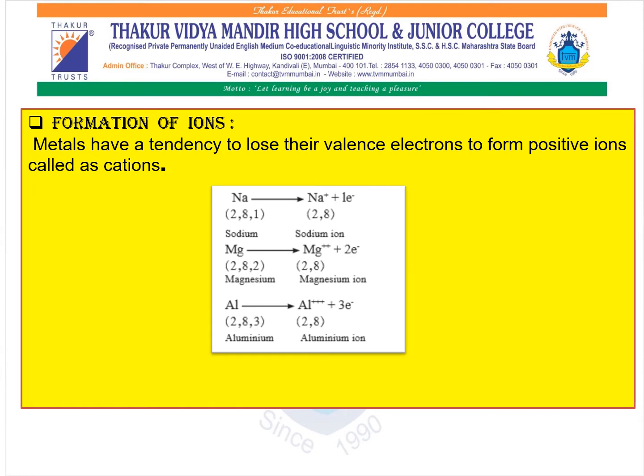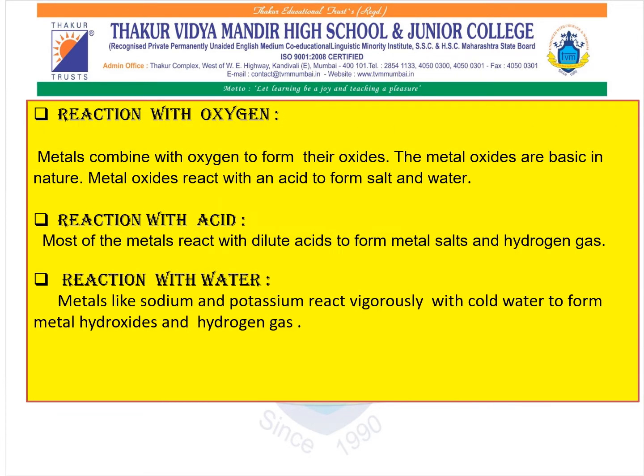Third, we are going to learn about aluminium. Aluminium, as the atomic number is 13 and the electronic configuration is 2, 8, 3. To attain its octet, the aluminium is going to lose 3 electrons and attain its positive charge, or you can say the positive ion, that is aluminium ion.